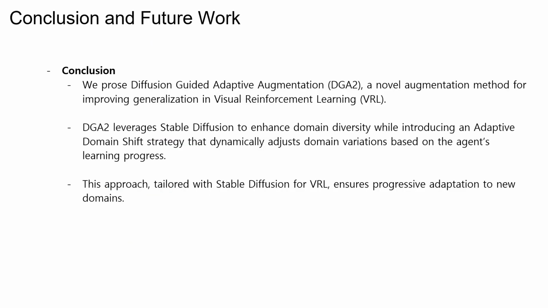To conclude, we proposed our DG2. By adaptively regulating domain shift according to the agent's learning progress through Stable Diffusion and preserving semantics with saliency maps, we achieve both stable training and improved generalization.